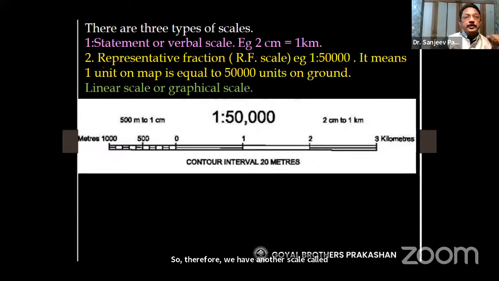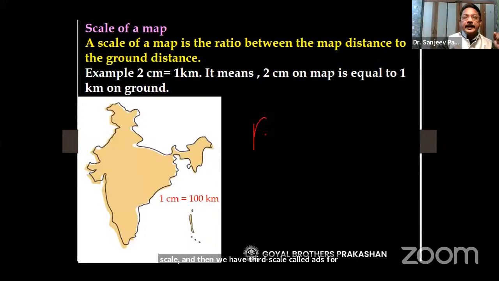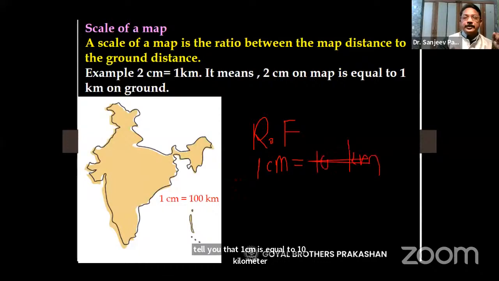And then we have third scale called as representative fraction, also called as RF scale. Now, what is RF scale? Now teacher, suppose I tell you that 1 centimeter is equal to 10 kilometer, it becomes easy to understand. So this is very easy.